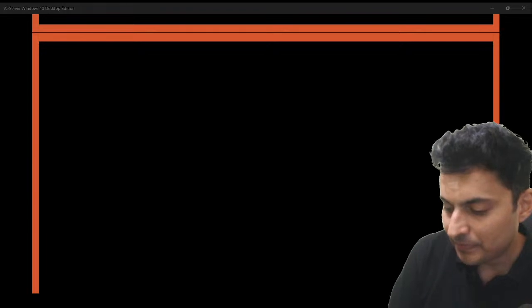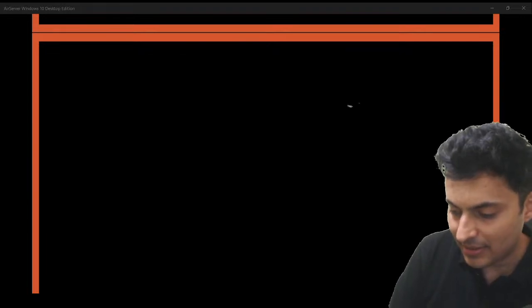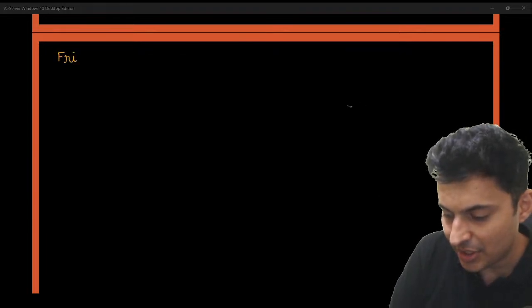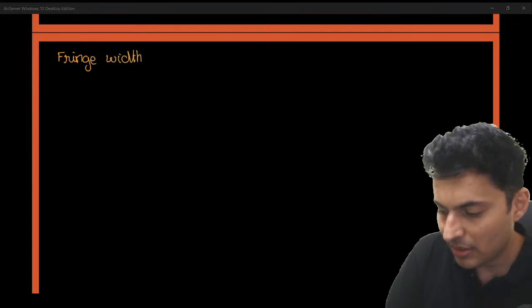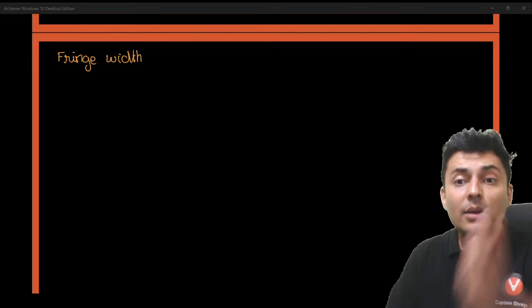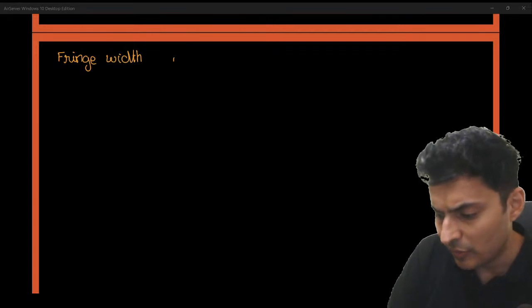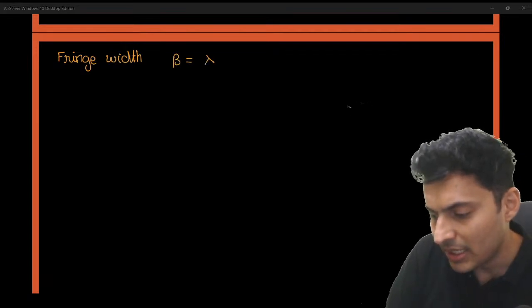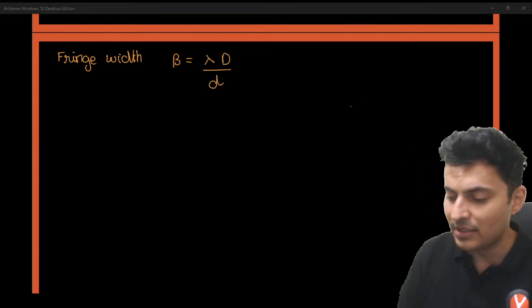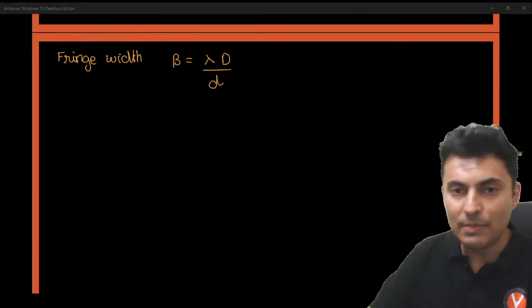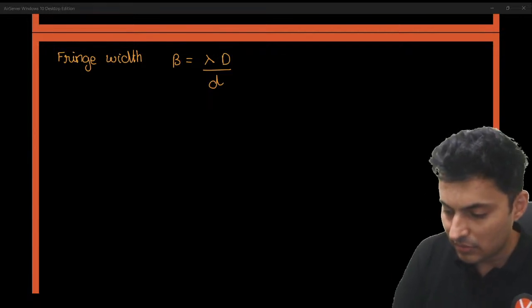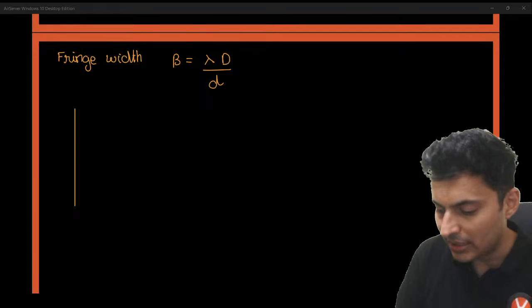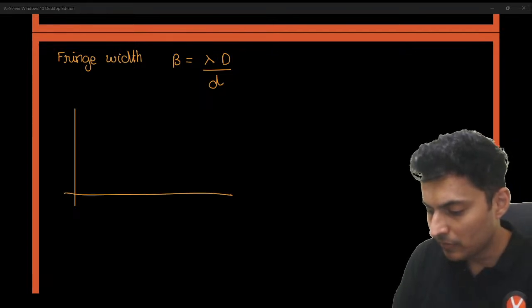First one, how does the fringe width vary with different parameters? First of all, if you know the formula, it becomes very simple. Lambda D by small d is the formula. So the variations look very simple, guys. It's not that difficult at all.